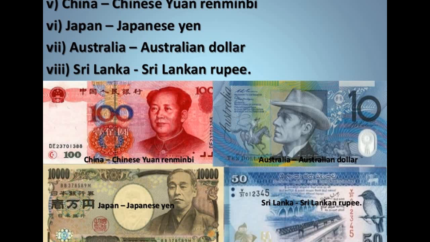They are also known as rupee only, but their name is Sri Lankan rupee there. So you can note down these things and see how they actually look. If you ever travel to foreign countries, you must know what kind of currency they use and how it looks.